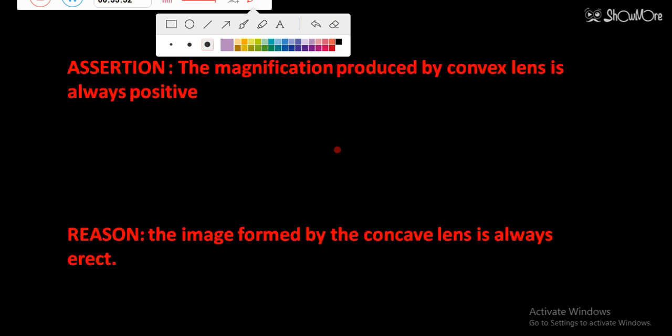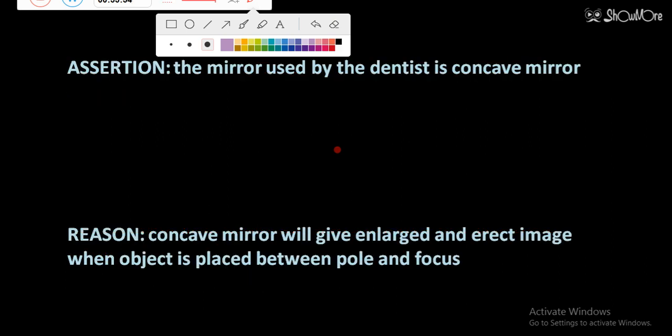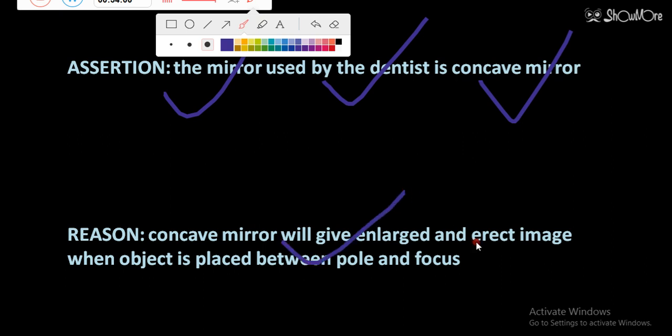So 3 questions are left. Next is: the mirror used by the dentist is concave mirror. Yes, it is right. Concave mirror is used by the dentist. A concave mirror will give enlarged and erect image when object is placed between pole and focus. This is the correct explanation.